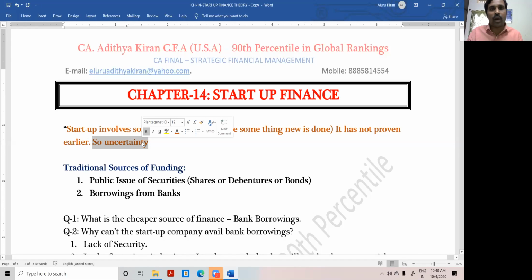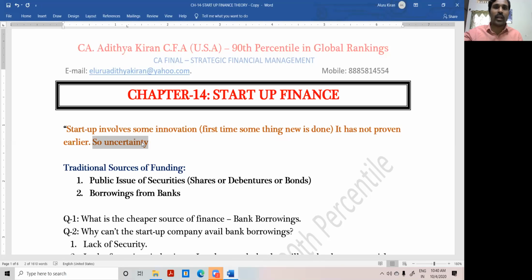The banker is not sure about how Paytm works, because Paytm went for mobile payment apps for the first time. So therefore, there is a lot of uncertainty involved. The banker is not sure how Zomato works, how Swiggy works. Till now people used to go to the restaurant and either take dinner there or take a parcel. But it is the first time the banker is seeing that a mediator is taking the order from people, going to the restaurant and bringing the food. Something they have done for the first time.